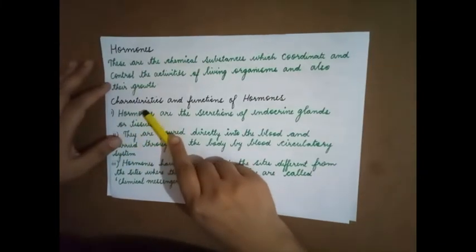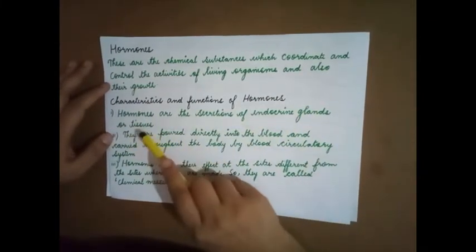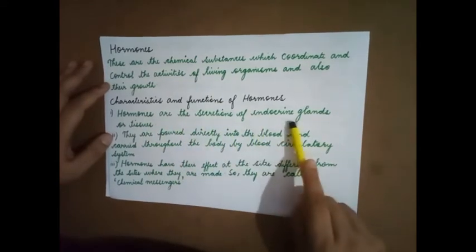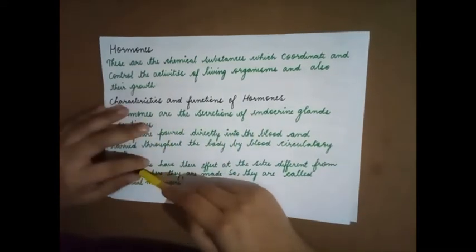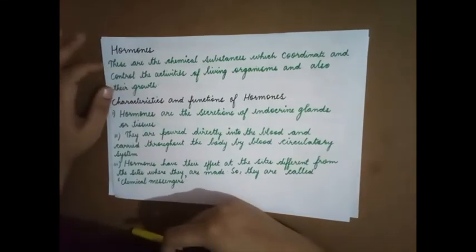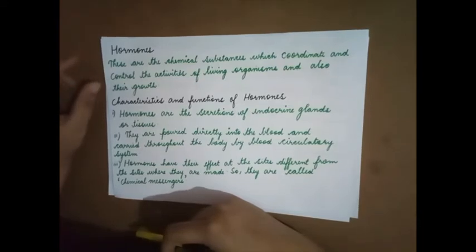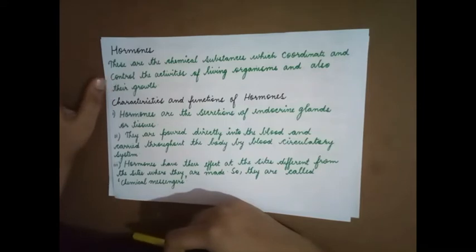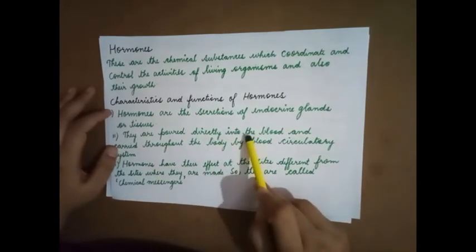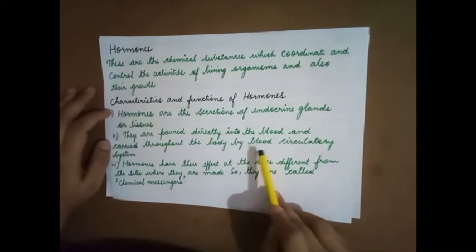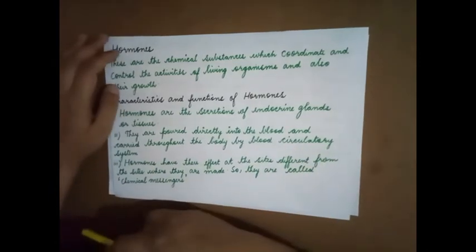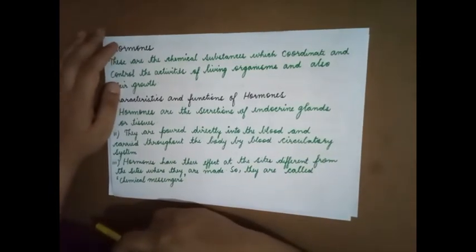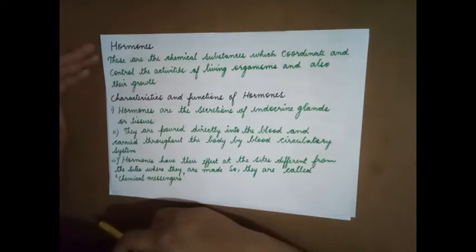Let's understand the characteristics and functions of hormones. Hormones are the secretions of endocrine glands or tissues. Endocrine glands are also known as ductless glands. It means they don't have tube-like structures. Their secretions are directly poured into the blood and carried throughout the body by the blood circulatory system.